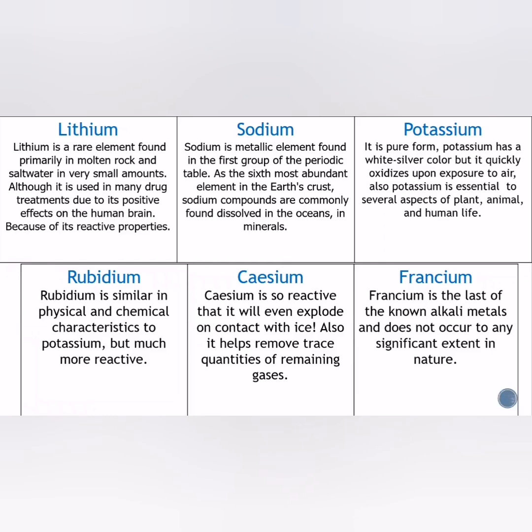First we have the lithium. Lithium is a rare element found primarily in molten rock and salty water in a very small amount, although it is used in many drug treatments due to its positive effects on the human brain because of its reactive properties. We have here the rubidium.